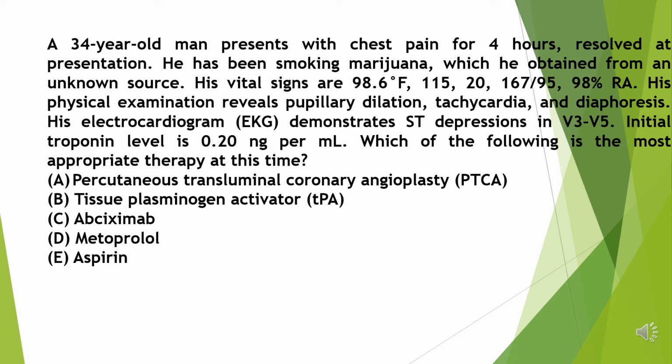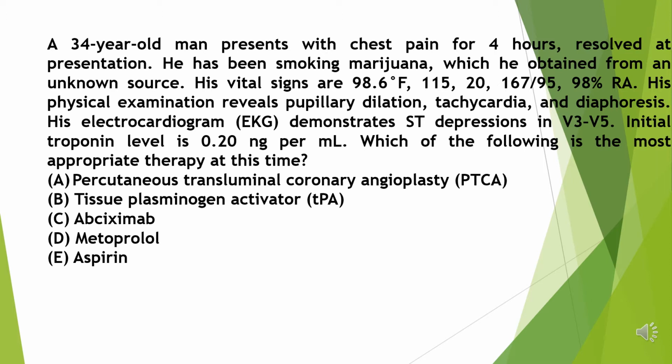A 34-year-old man presents with chest pain for 4 hours, resolved at presentation. He has been smoking marijuana, which he obtained from an unknown source. His vital signs are 98.6 degrees Fahrenheit, 115/20, 167/95, 98% on room air. His physical examination reveals pupillary dilation, tachycardia, and diaphoresis.